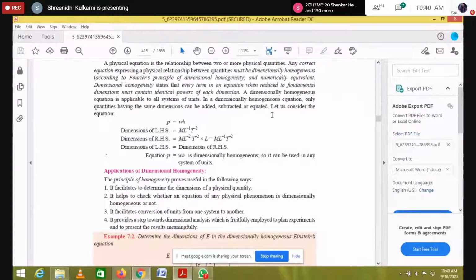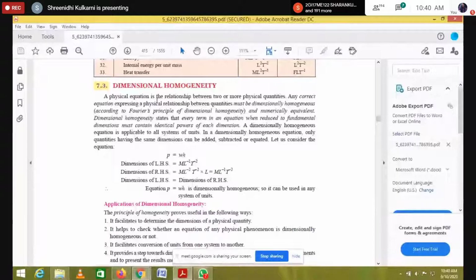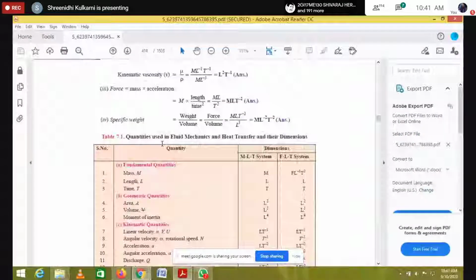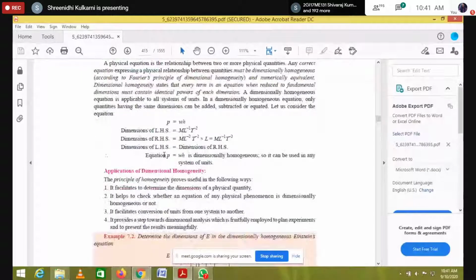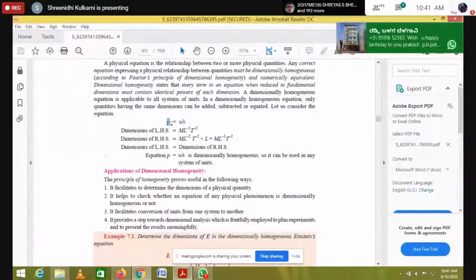Okay, next, as per your friend's question, you want to know what dimensional homogeneity is. Here they consider power. Instead of power, initially I am going to take discharge. Suppose I consider the discharge, we can write it as area into velocity.